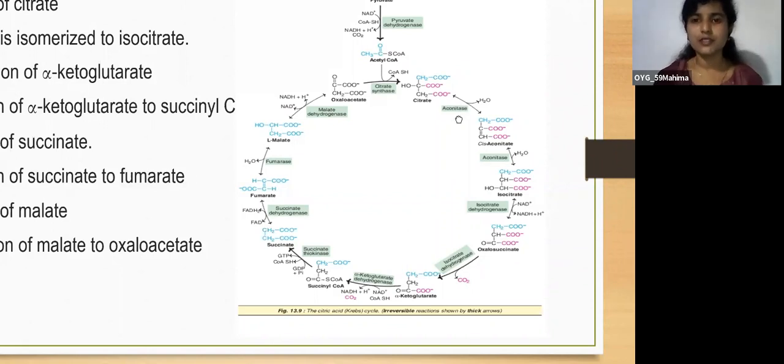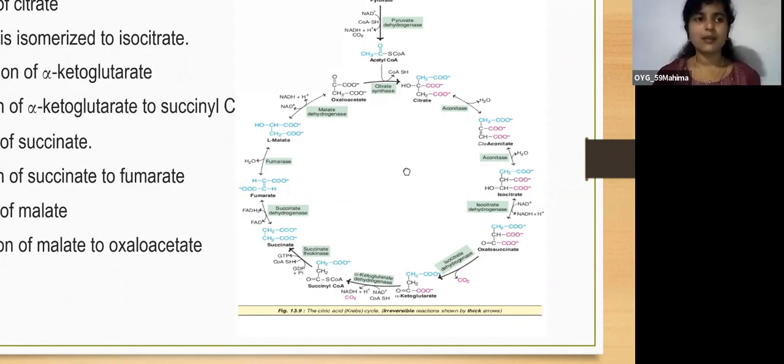This first step is catalyzed by the aconitase enzyme. Citrate will be converted into cis-aconitate first. Here there is a removal of a water molecule, so there is a dehydration. Then again, under the influence of the same enzyme aconitase, water is added, that is hydration. Then there will be a formation of isocitrate. So the second and third steps involve citrate being isomerized to isocitrate.